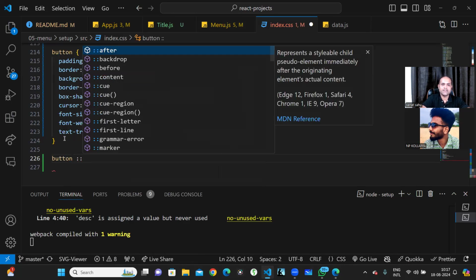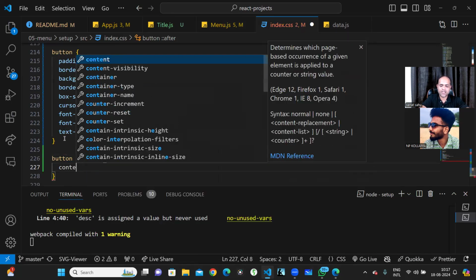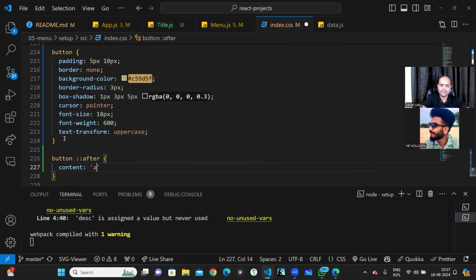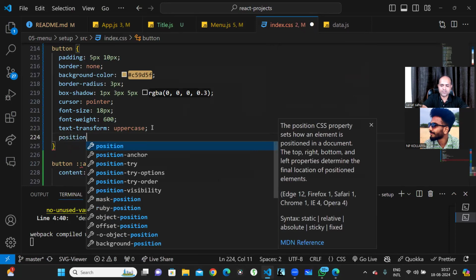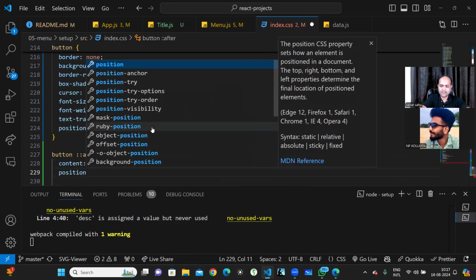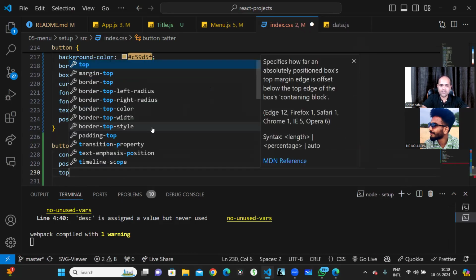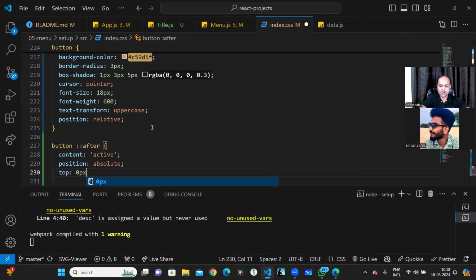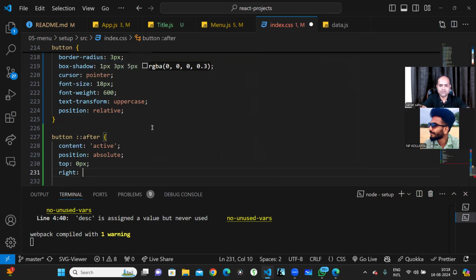I'll just add an ::after and write content here. This is very interesting, observe carefully. In this content I'll write active, and let me give the position of this as relative. I'll add a little animation on it, and make this position absolute. Let me give a top of 0 pixels, I don't want any top, and just give a right of maybe 20 pixels.